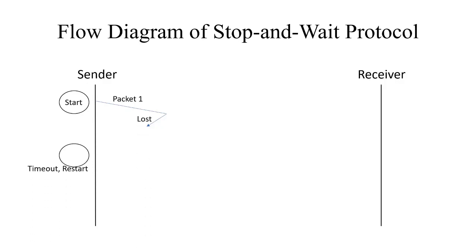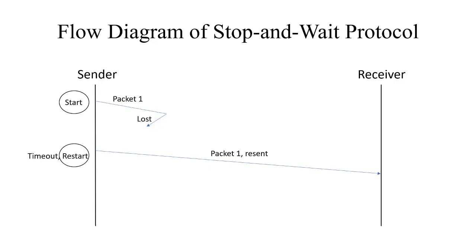Since the packet has not been received at the receiver side, the receiver will not send any acknowledgement, and due to this the acknowledgement is not received at the sender side before the timeout expires. The sender assumes that the packet it has sent may not have reached the receiver. So the sender will resend packet number 1.